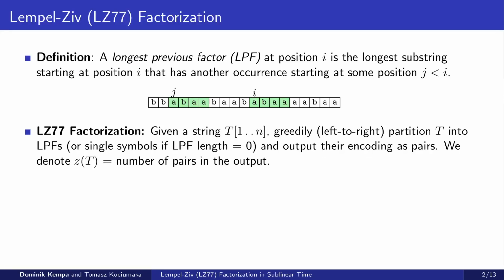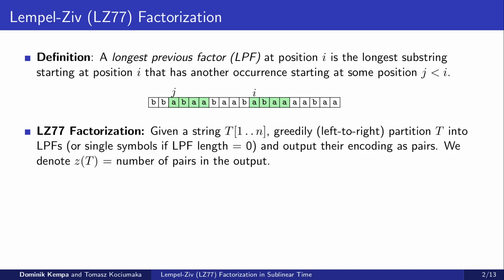We begin by defining the LZ77 factorization. A longest previous factor, or LPF, at position i is the longest substring that starts at position i and has another occurrence earlier in the string, that is, at some position j smaller than i. In the example string, the LPF at position i has length equal to 4.